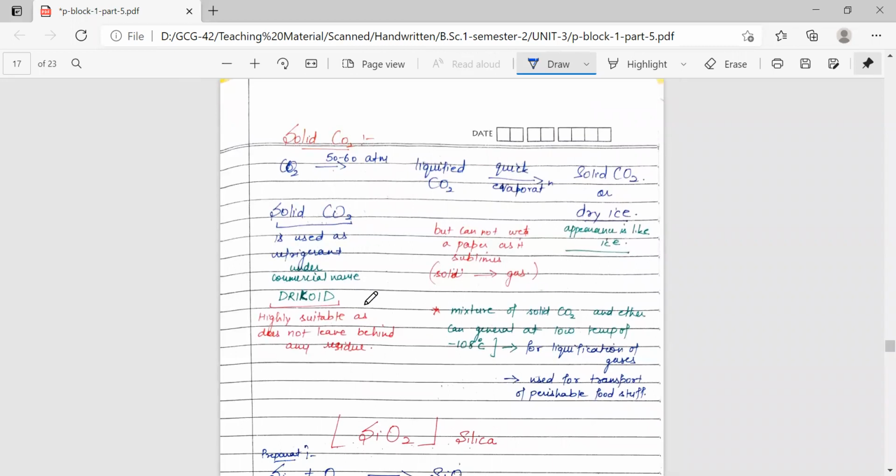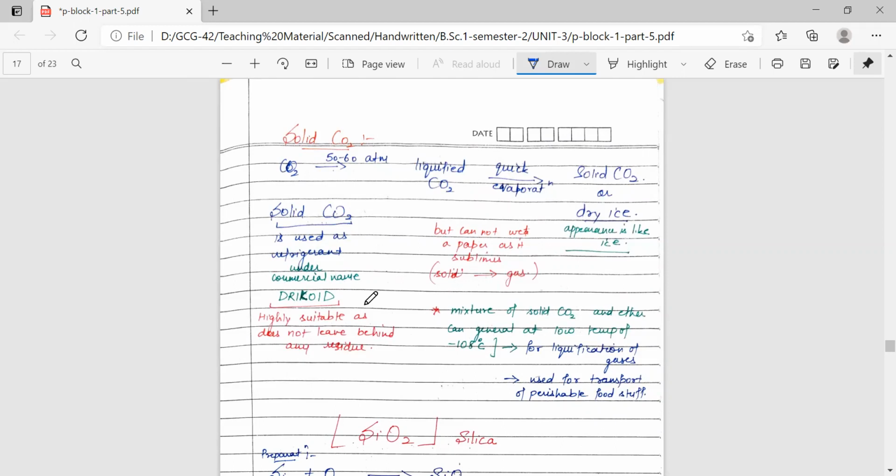So solid CO2 is very important. It is used as a refrigerant. How do we obtain it? We can apply a pressure of 50 to 60 atmosphere and liquefy it. This liquefied carbon dioxide is allowed to quickly evaporate and we get the formation of solid carbon dioxide, which is also called dry ice, and it is used as a refrigerant. It is available in the market under the commercial name of dry ice.